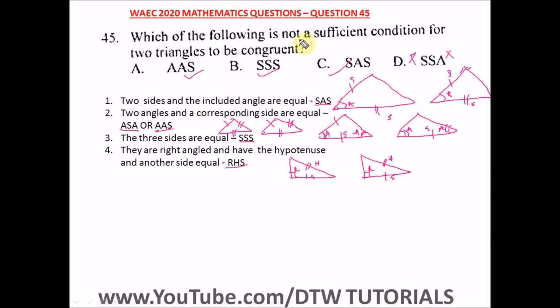This is not a sufficient condition for two triangles to be what? Congruent. So this is our right option here. This is the right answer here.